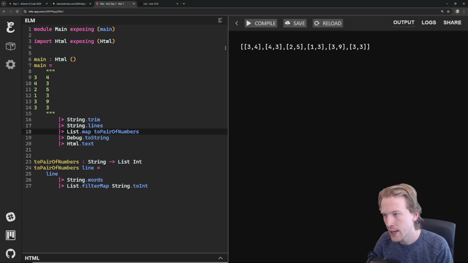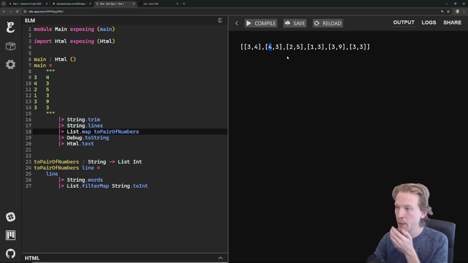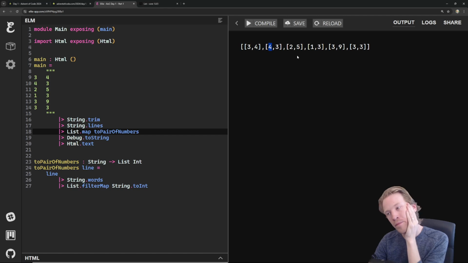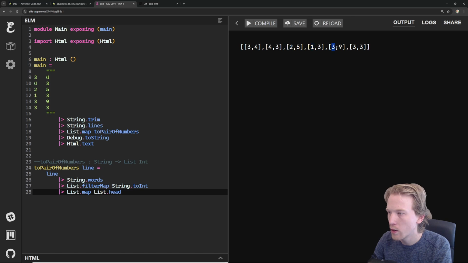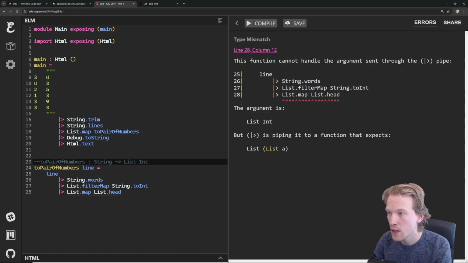So what I want to do next, I think, is basically group all these together. If I can get a list of just the first values and then a list of just the second values, I think we're going to be in good shape. How am I going to do that? Let me think. Maybe I can use a List.map and just List.head all these values. I'm going to get rid of the annotation for a second because it's not going to be the same when we're done. If I do List.map, List.head, what this should give me is 3, 4, 2, 1, 3, 3, but with the Justs around them, I think.